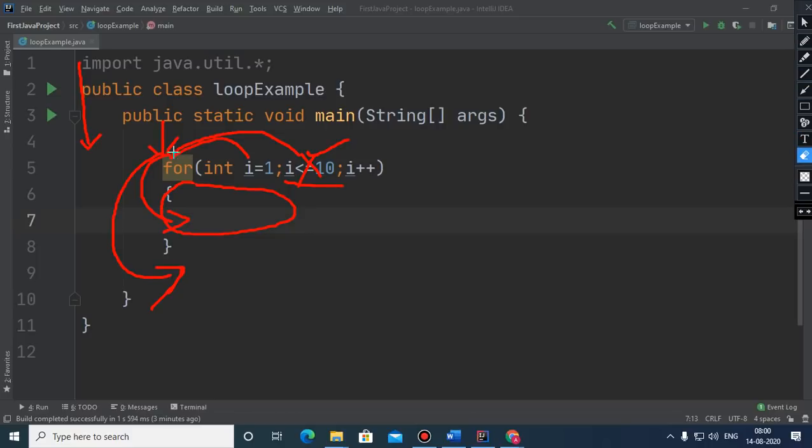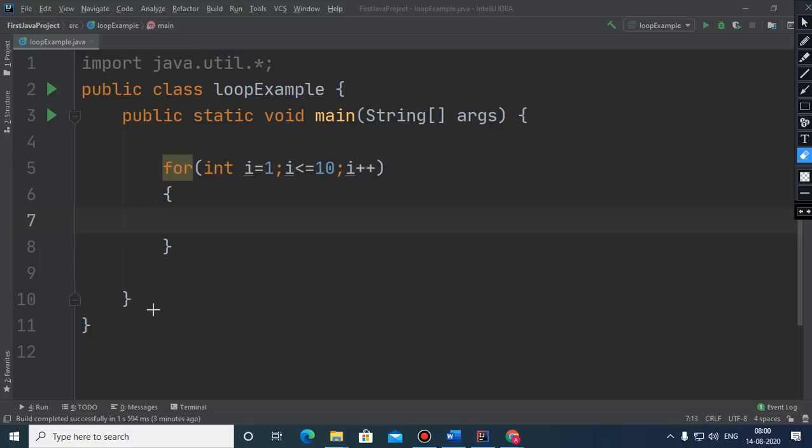So children, suppose we want to calculate the sum of all the even numbers from 1 to 100.